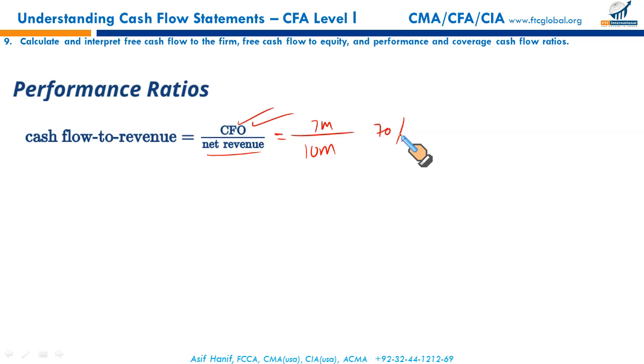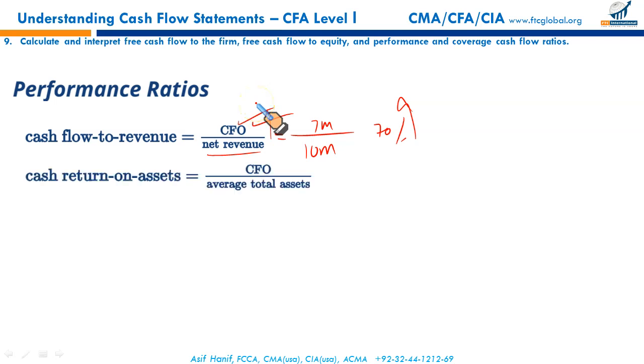Cash flow is what fraction of sales? The higher, the better. If this ratio is higher, it means we are able to convert more of the revenues into operating cash flows. Right?